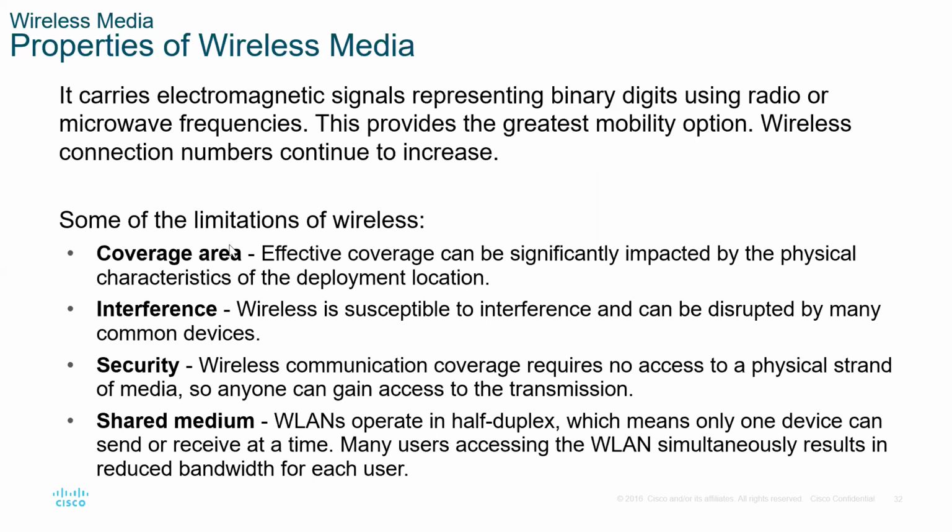Now we conclude with the last type of media that we have, wireless media. Here we look at the properties of wireless media. Wireless media carries electromagnetic signals representing binary digits using radio or microwave frequencies. This provides the greatest mobility option. Wireless connection numbers continue to increase.